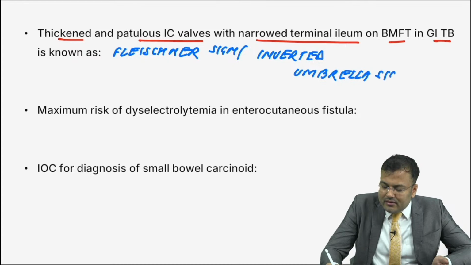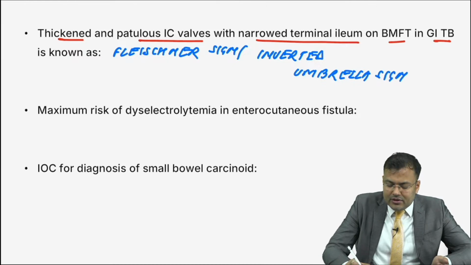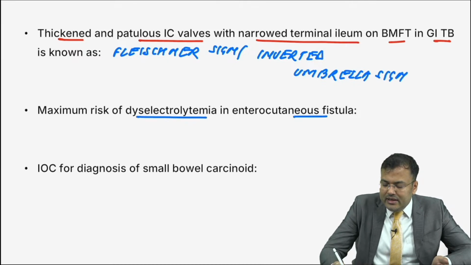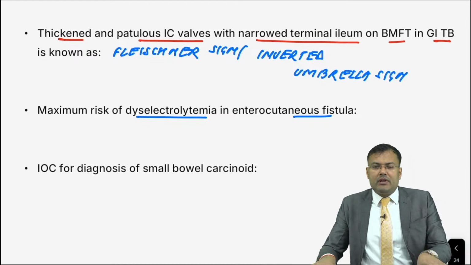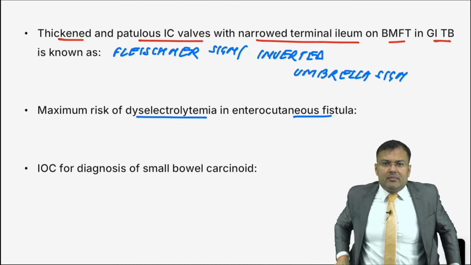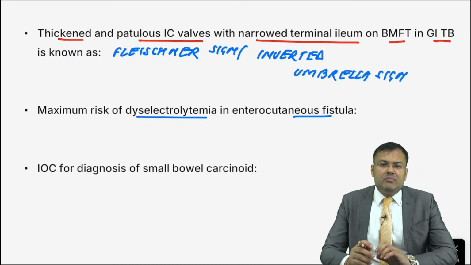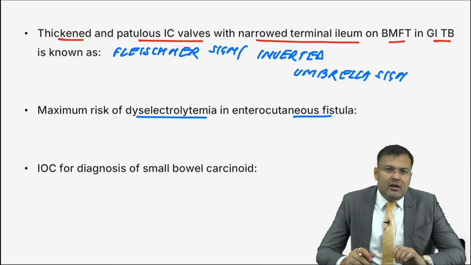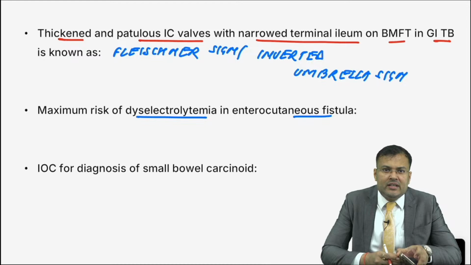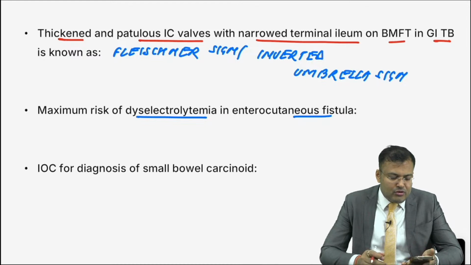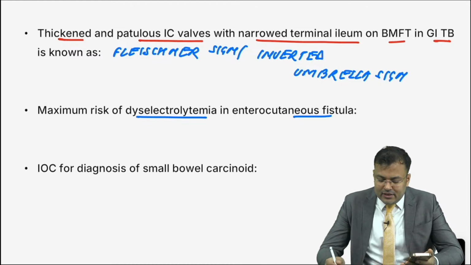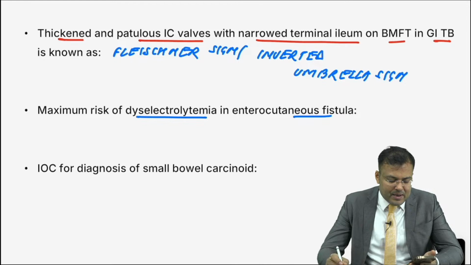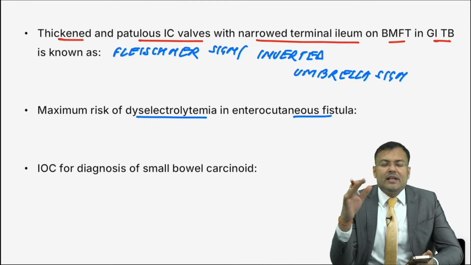Clear? Next, maximum risk of dyselectrolytemia is seen in which type of enterocutaneous fistula? Stomach, duodenum, jejunum, ileum. This question was also asked in one of the latest exams. Duodenum.